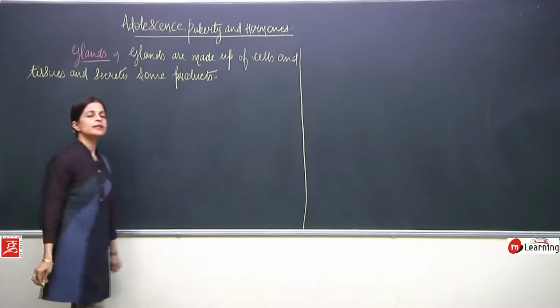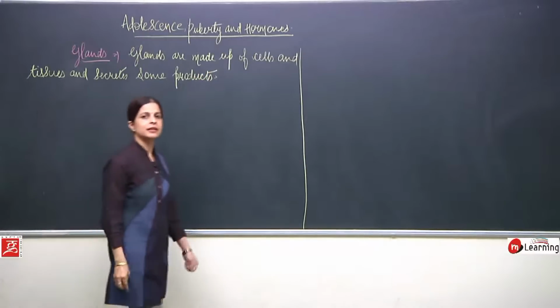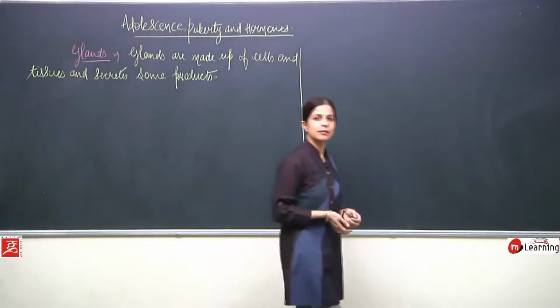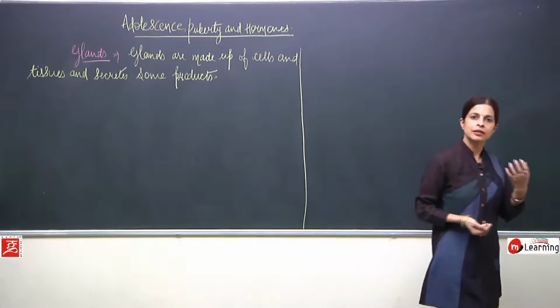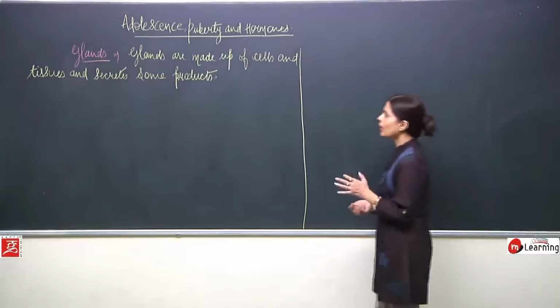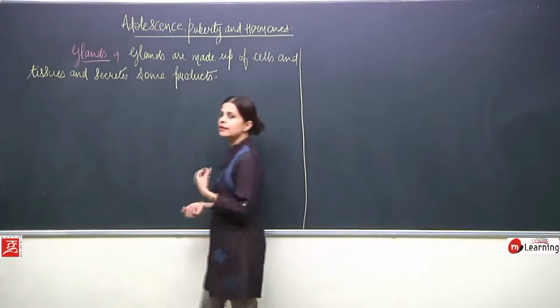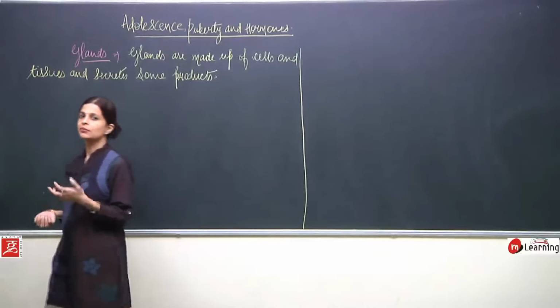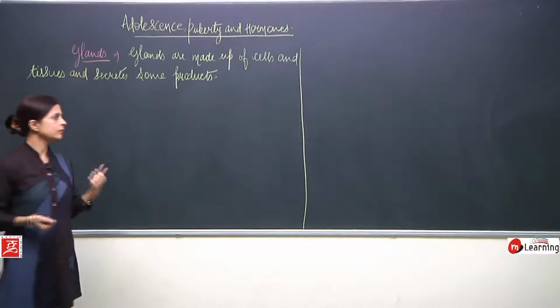So what is the meaning of gland, children? Just as the other organs are made, these glands are also made up of cells and tissues, but one important part is that they secrete something. Something is secreted by them.